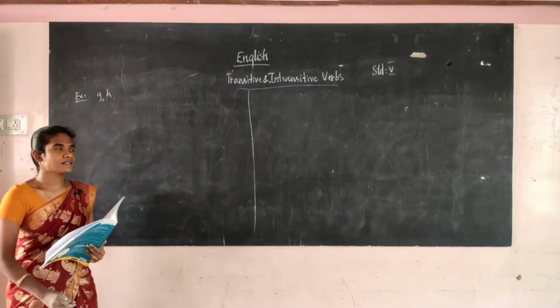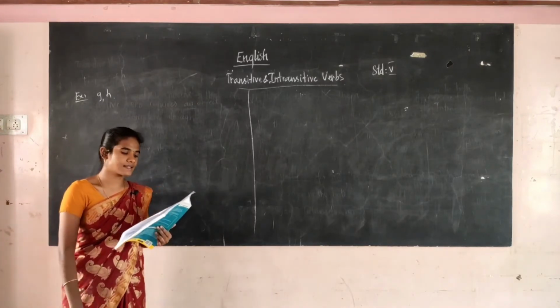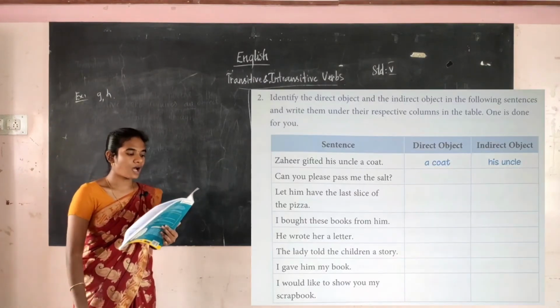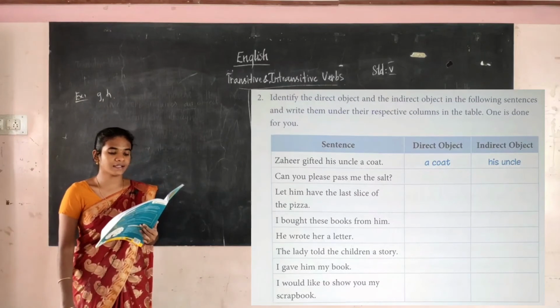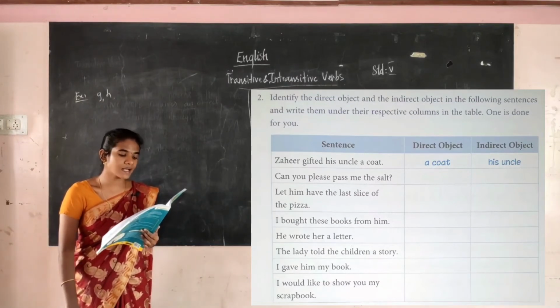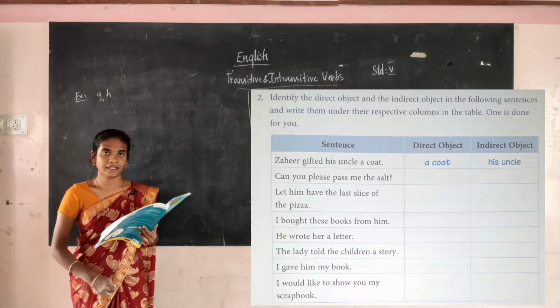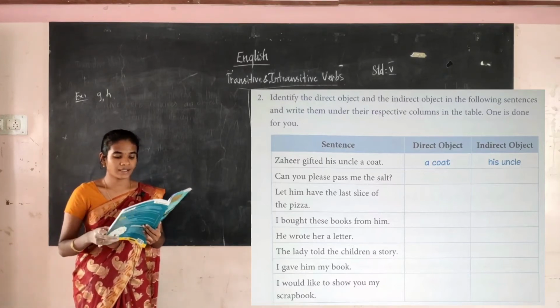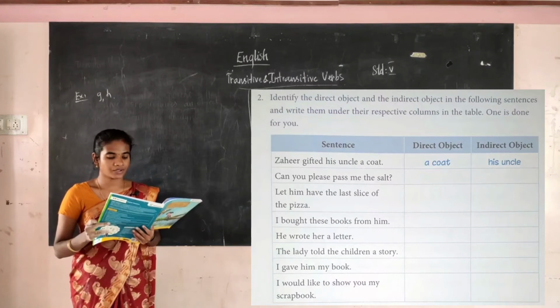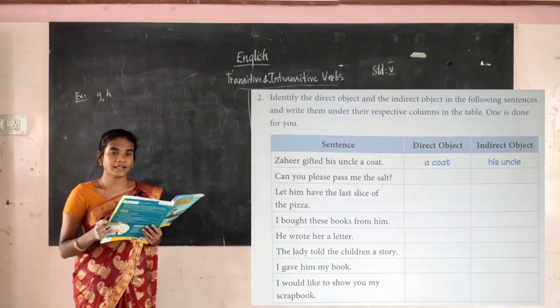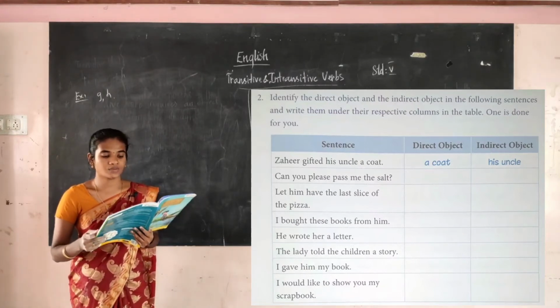The next one, see this image, this is the second exercise for you. The question is: identify the direct and indirect object in the following sentences and write them under the respective column in the table. So you have to underline the object, and you have to find out the direct and the indirect object, okay.